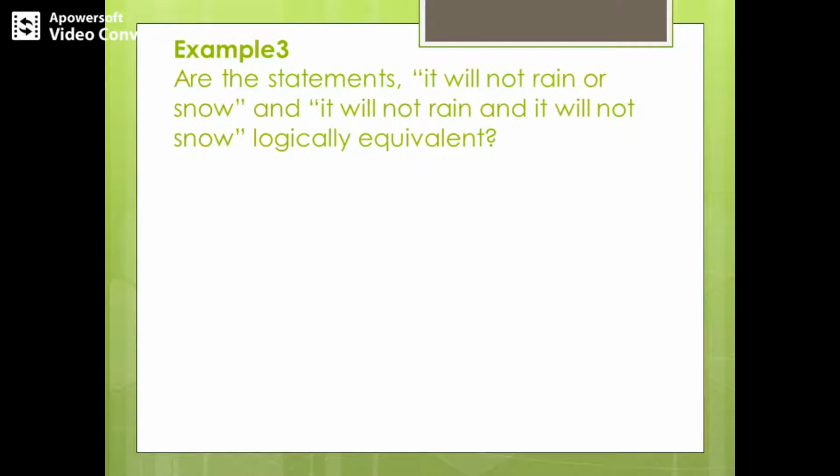Now how does the first statement symbolize? The first statement could be written as it will not, which means you are negating, negation of P or Q. It will not rain as well as it will not snow. That means it is not going to rain as well as it is not going to snow.